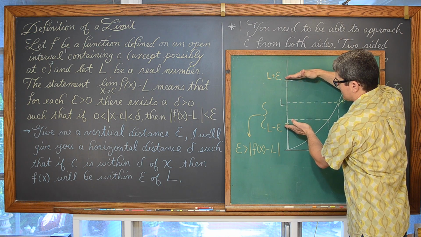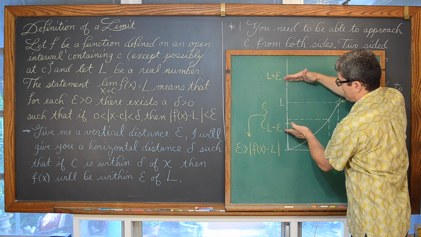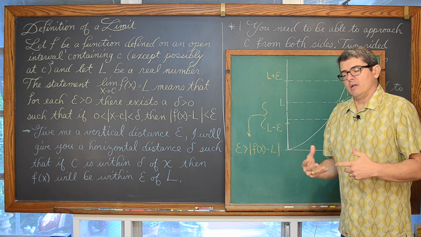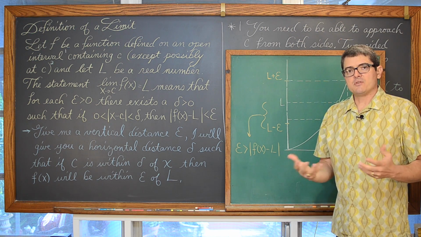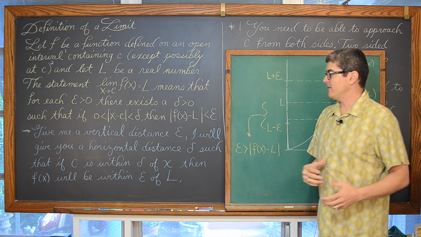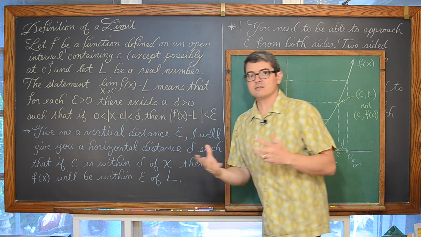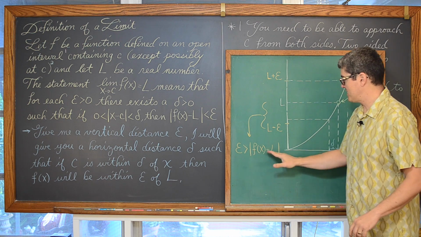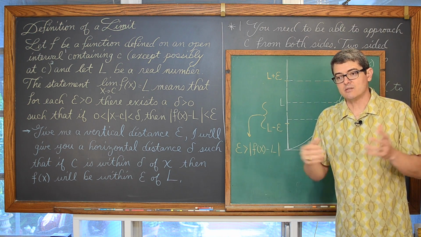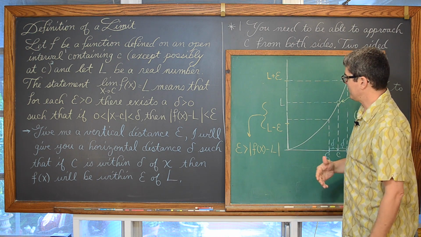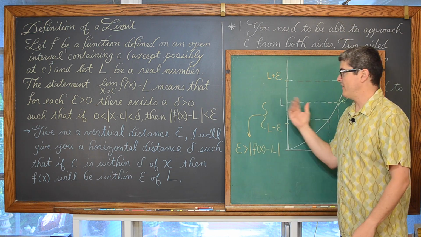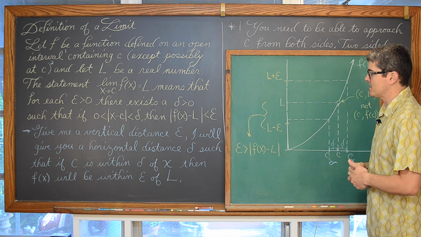Epsilon is an arbitrary vertical distance, or sort of margin of error, if you will, from the real limit. So as long as that epsilon is greater than 0, now we're going below and above, and of course if you keep your subtraction in the same order, you might be talking about a positive difference and a negative difference, but we don't see that we have subtraction on both sides of this. We're talking about epsilon and deltas as being a distance, and thus we need to have those distances wrapped in absolute value symbols to make sure that our distance is positive. I'm not concerned with trying to identify whether a point is above or below some value like you might be talking about with residuals and statistics.